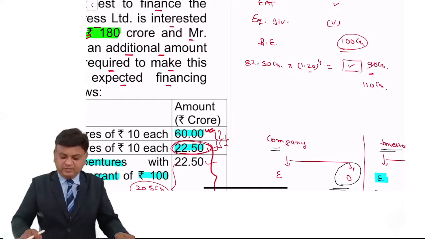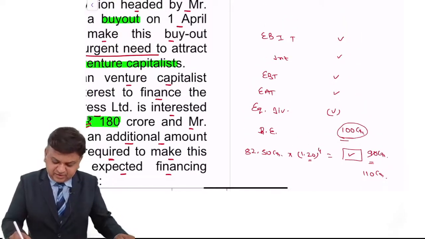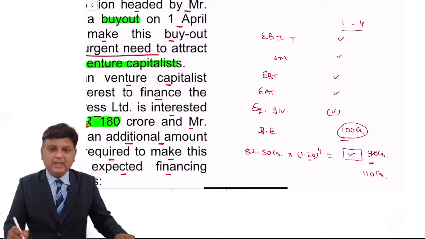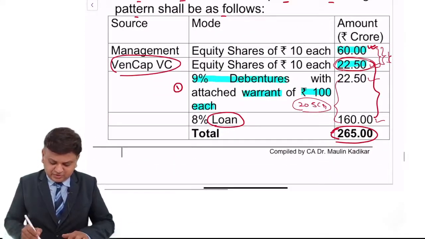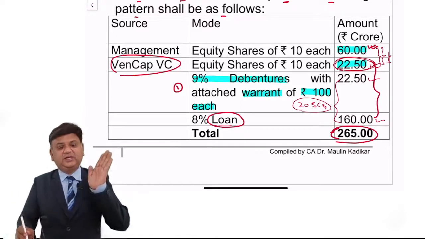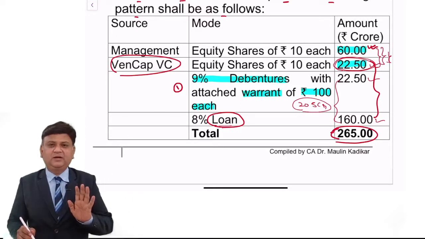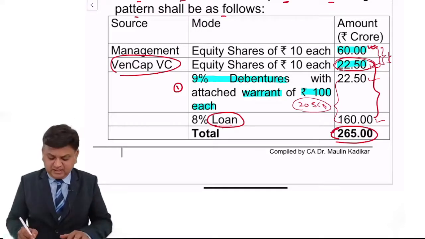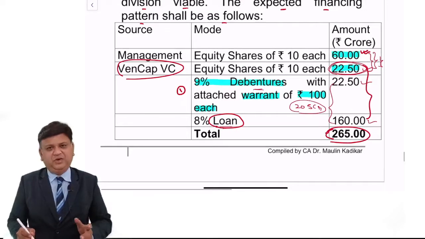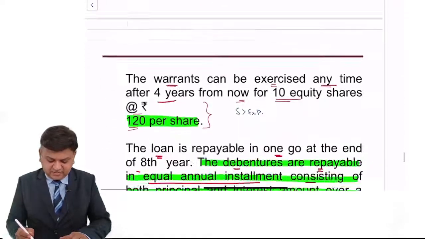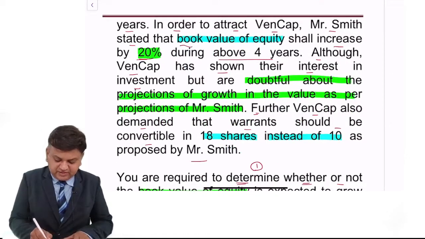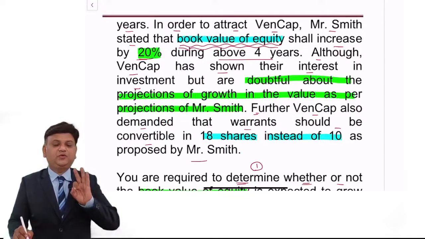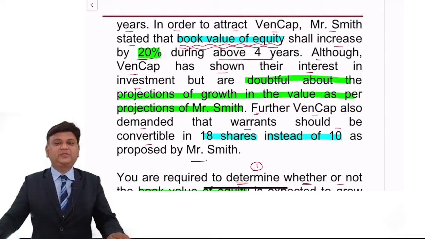Dear students, we are required to make this calculation only for a time period of year 1 to year 4. We don't have to consider the information about the repayment of this loan. Why? Because it is at the end of the 8th year. We are not concerned with that. The principal repayment, we are not concerned with that. Why? Because we are concerned with the book value of the equity. See, the language of the question is very, very clear. That is the best aspect of this question. So you just have to focus on the book value of the equity for the purpose of doing the answer.